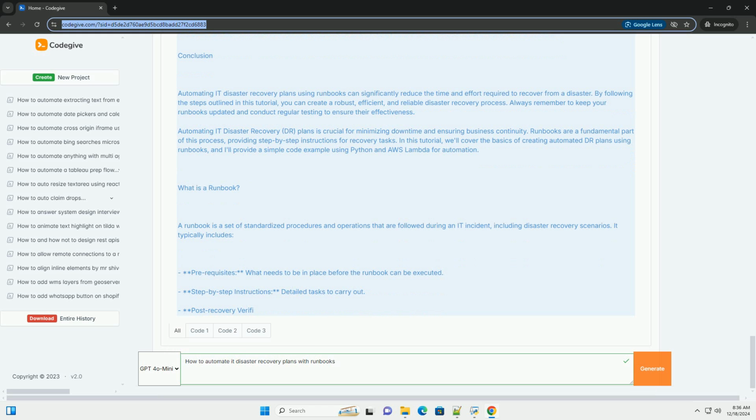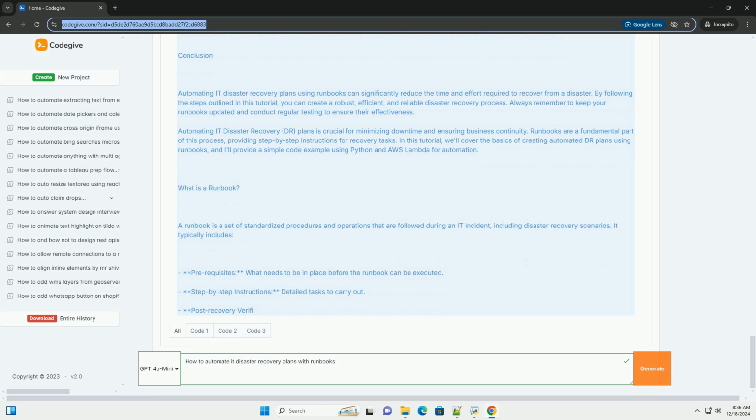A runbook is essentially a compilation of procedures and operations that are needed to recover from a disaster. Here's a simple structure for a runbook. Title: Runbook for system name. Purpose: brief description of what this runbook covers. Prerequisites: any conditions that must be met before executing the runbook. Steps: detailed instructions for recovery.